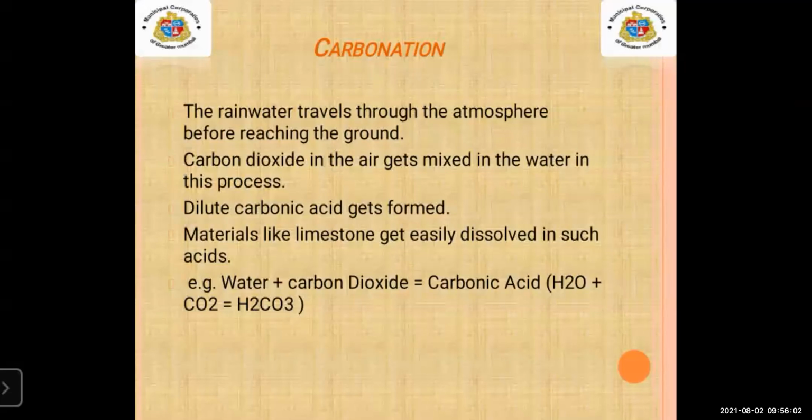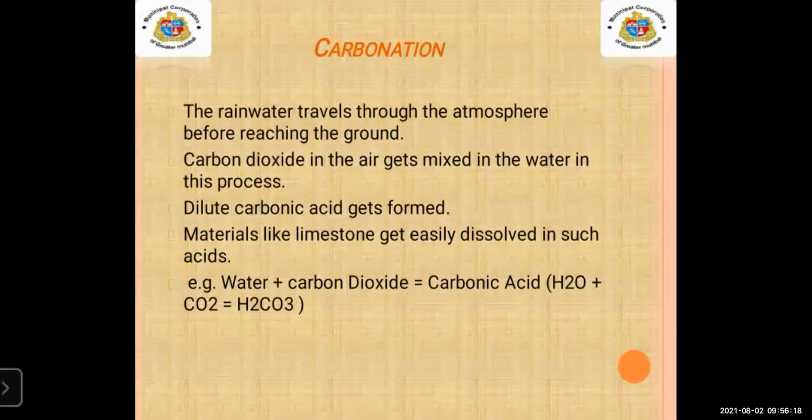When the raindrops fall down before reaching the ground, what happens? Atmosphere means the air which moves in various directions.